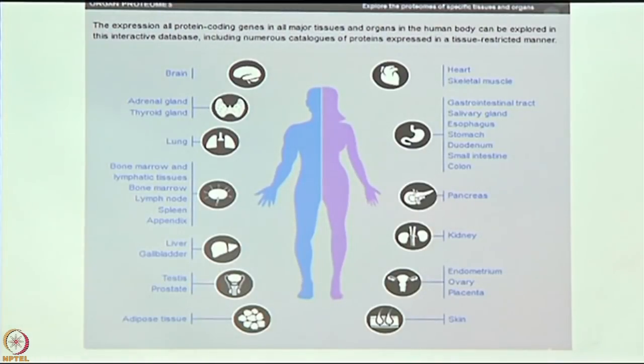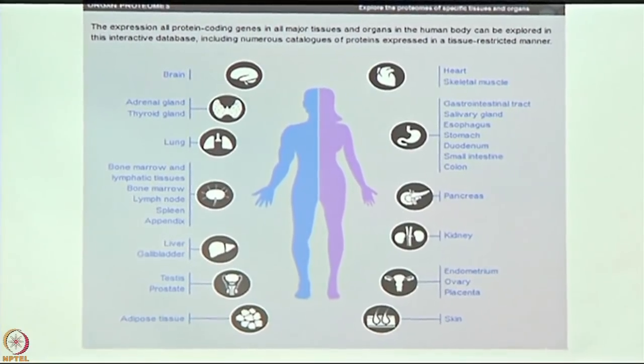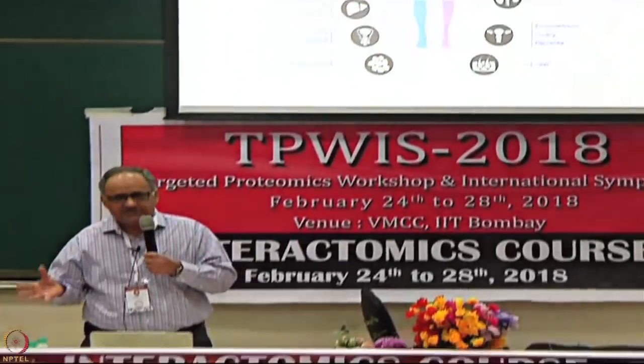If you go to the Protein Atlas, you will find this caricature, and if you click any of these links, and you can do that, you don't need to register. It's a freely accessible site, anybody can use it. And if you access anything, say you click pancreas, it will immediately take you into the genes that we found in the pancreas. And you can take it further from there. You can actually also see the images that we annotated. We get several emails from people all over the world, some of them complimenting, some of them not so happy, after looking at the images and giving us their feedback.